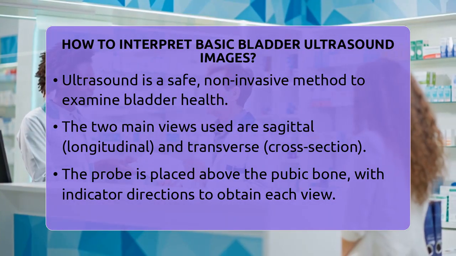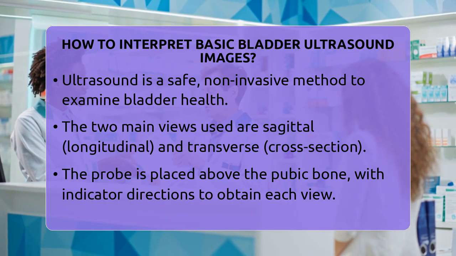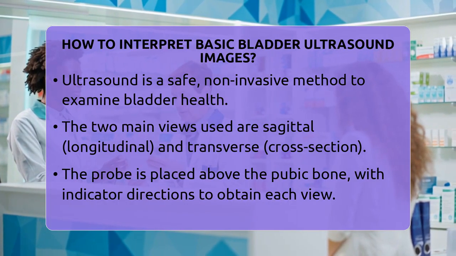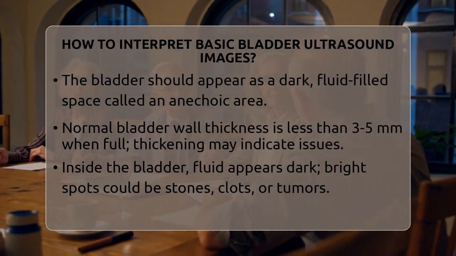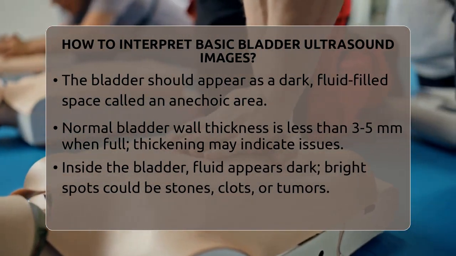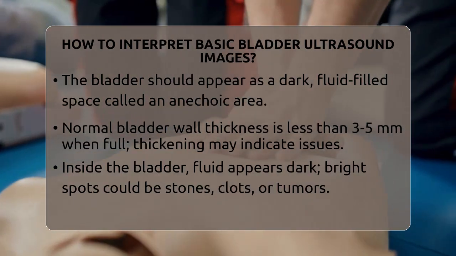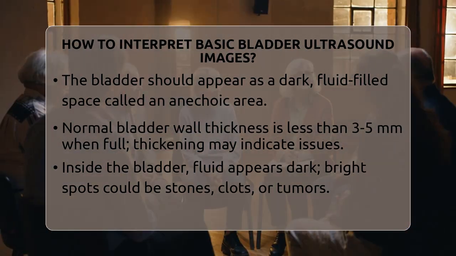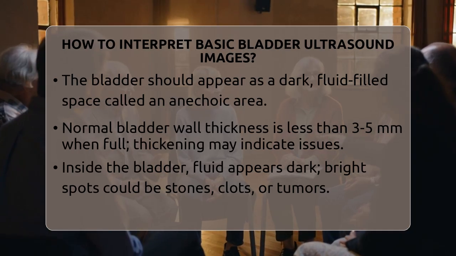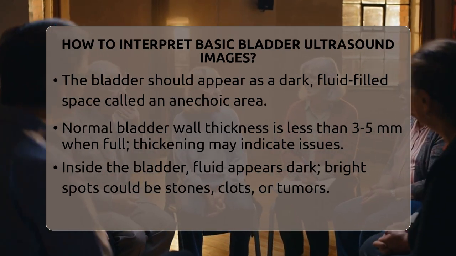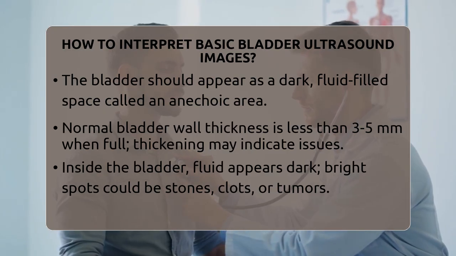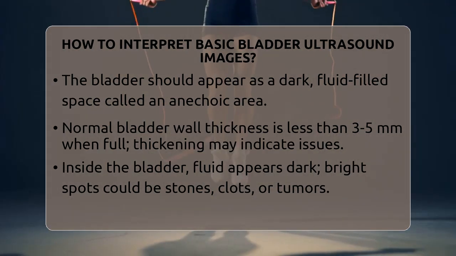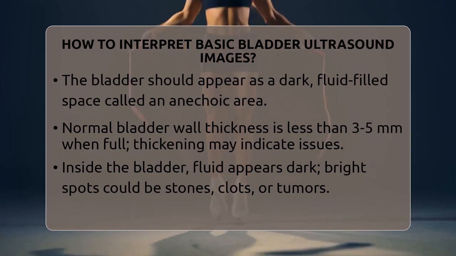One of the most important things to look at is the bladder's volume and wall thickness. The bladder should fill with urine, appearing as a dark, fluid-filled space called an anechoic area. If the bladder is overfilled or not emptying well, it might be enlarged, which could suggest retention. The bladder wall should be smooth and thin, usually less than 3 to 5 millimeters when the bladder is full. Thickening of the wall might indicate inflammation, infection, or even a tumor.